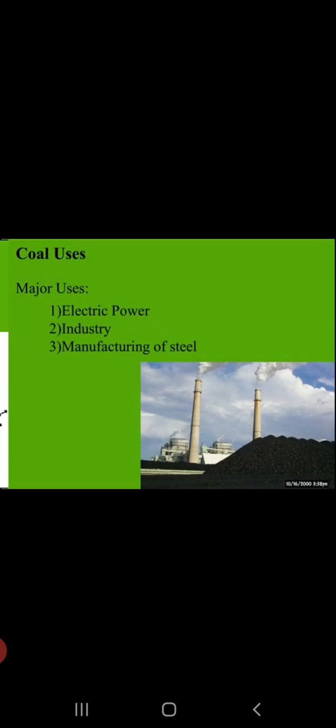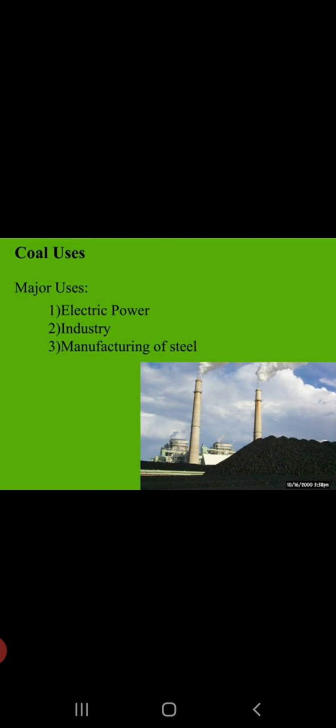Yeah, apart from that, coal is also used in electric power. It is used in industries to produce heat and in the manufacturing of steel. Mostly here the coal is used to produce heat. So that is about coal, children. Now coal exists in different varieties. कोल जो हमारा ये जो कोल एग्जिस्ट करता है, it exists in different varieties. There are majorly 4 varieties of the coal.